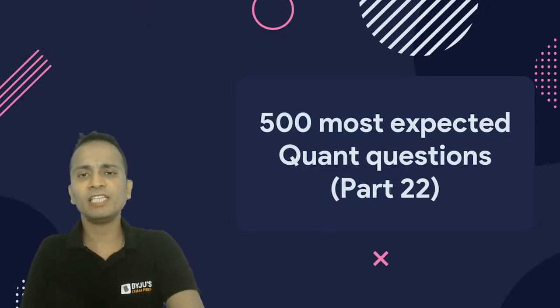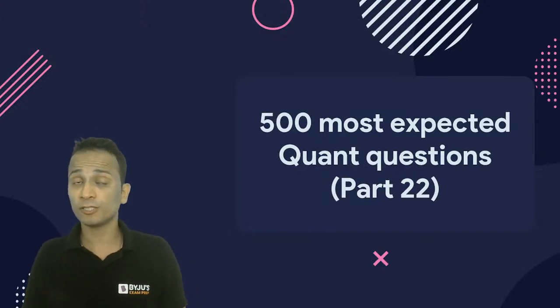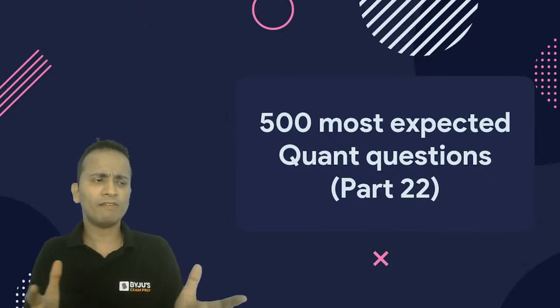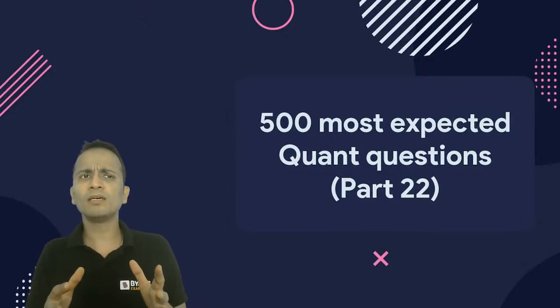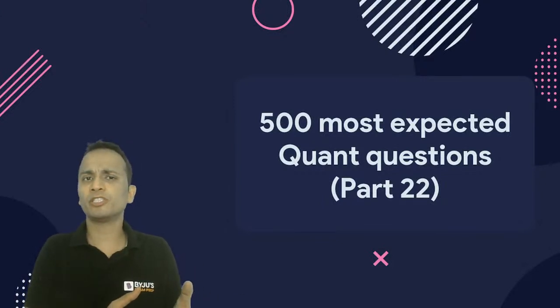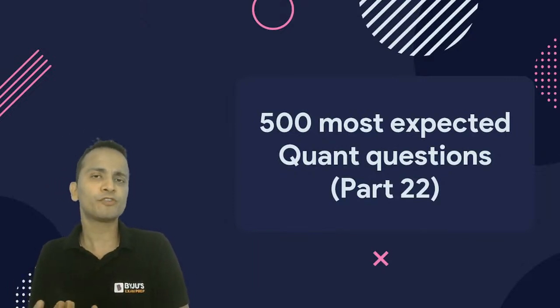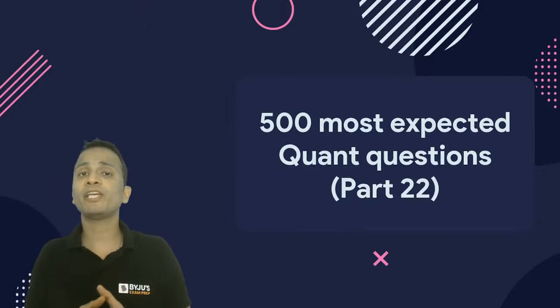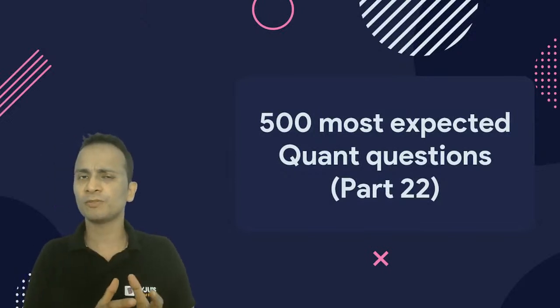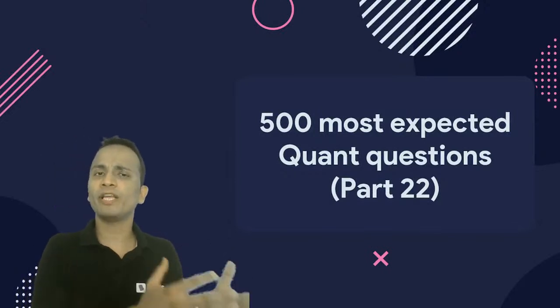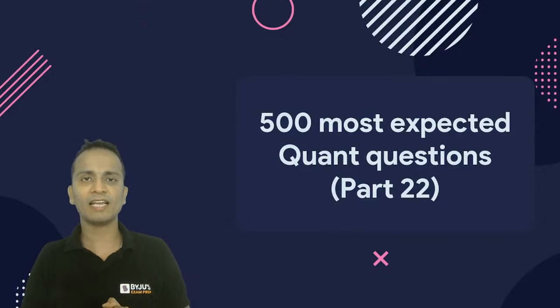And yes, definitely these are some of the expected questions, because similar type of questions, similar level of difficulty, questions based on similar concepts have already appeared in the previous year papers of CAT examination.